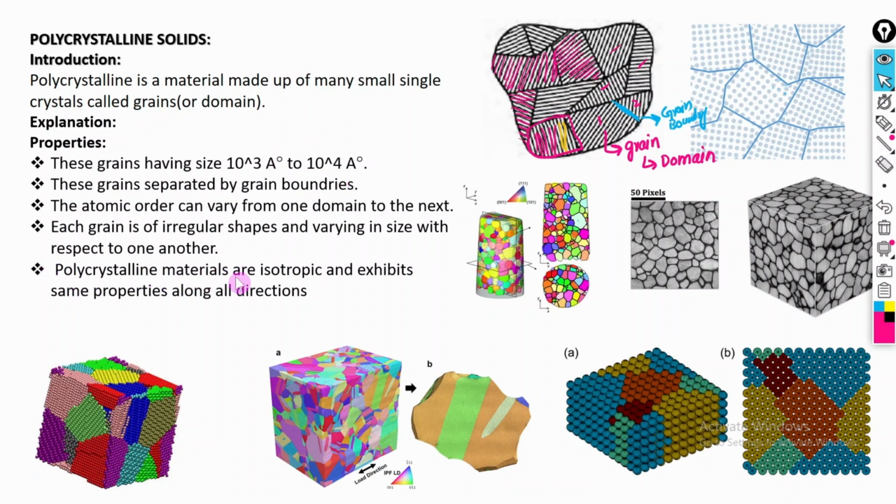Polycrystalline materials are isotropic and exhibit the same property along all directions. The particles inside these polycrystalline materials are arranged in every direction, so therefore polycrystalline materials have the same properties along all directions. Examples of polycrystalline solids are PVC, polyvinyl chloride, or polyethylene.